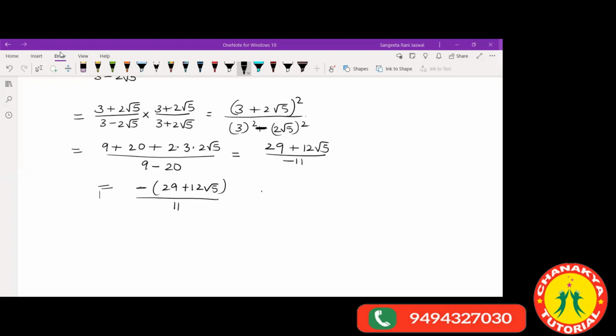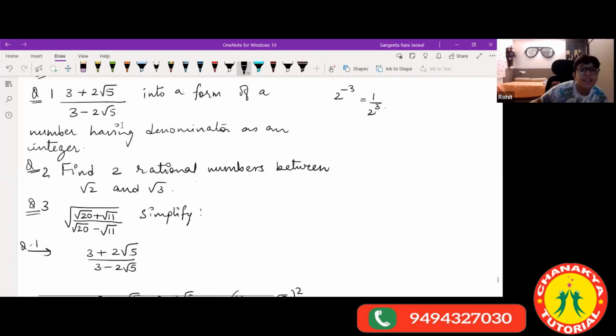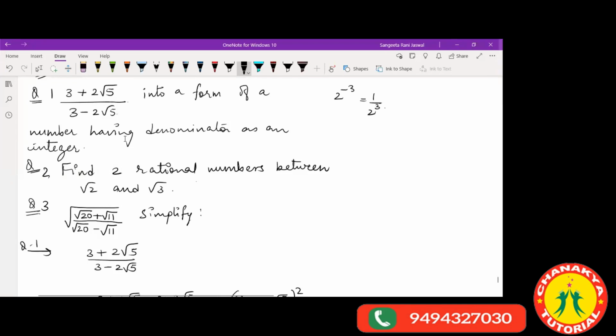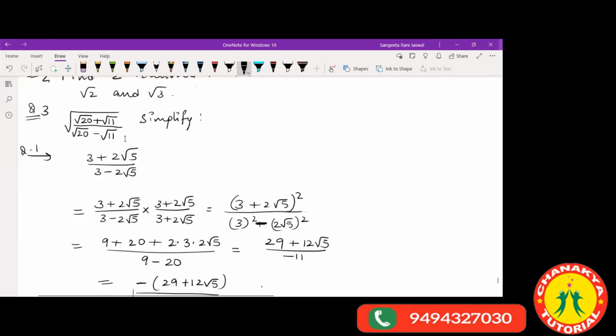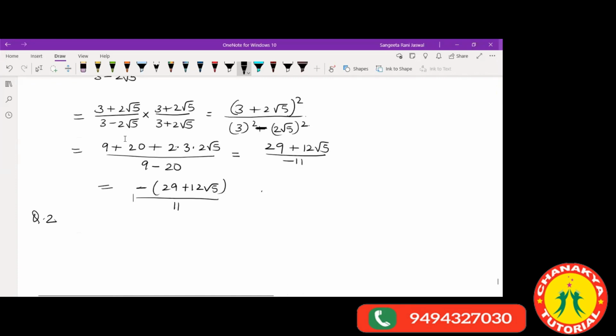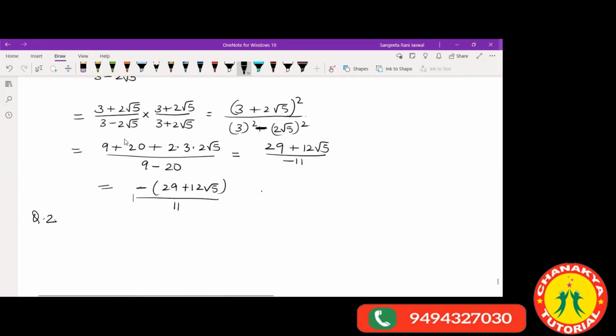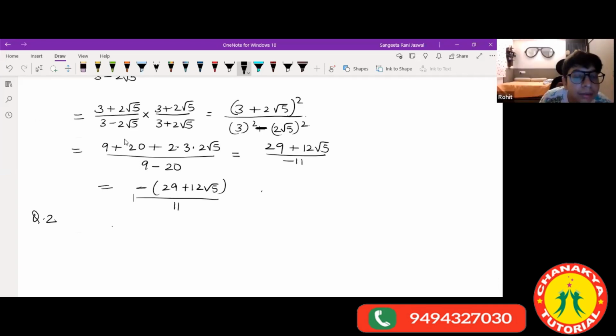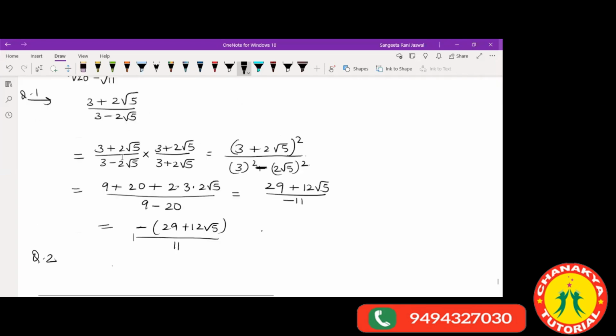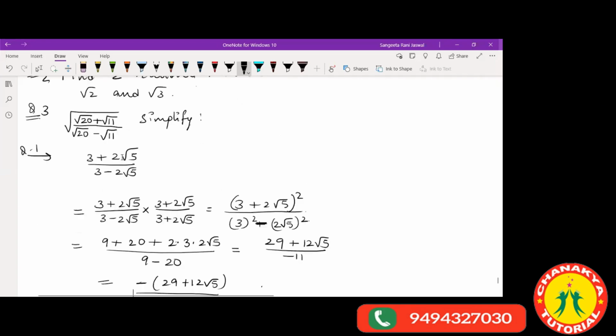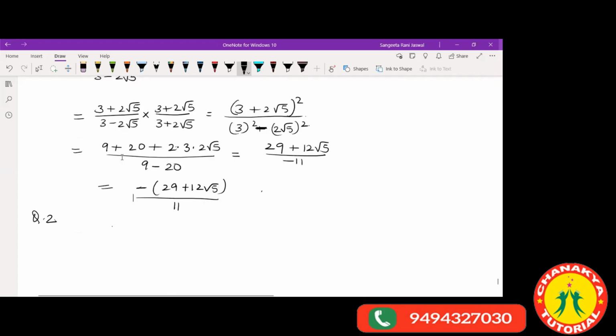Okay, now see the next one. Ma'am, can you explain the second question, how to find two rational numbers between root 2 and root 3? Which one? This? Yes, ma'am. I didn't get how to solve it. The second one I'm just doing now.